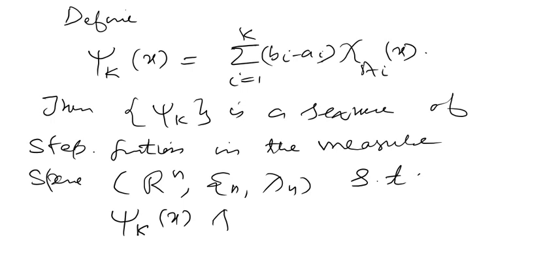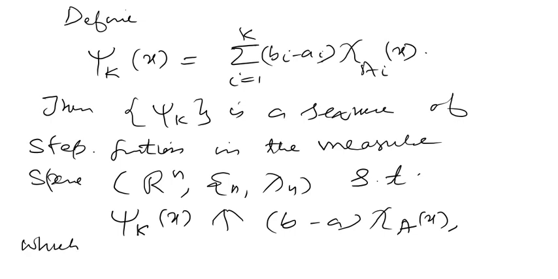It increases to psi means this one. इसका लिमिट किसके बराबर हमने वहाँ देखा? It's equal to b minus a chi a of x, which is again a step function. ये भी step function है in the same measure space. यहाँ पर लिखने की जरूरत नहीं है, तो लिमिट तो obviously इसी measure space में होगा जो आपने लिया है, in the same measure space. Here it is Rn, okay, then Sn and lambda n.